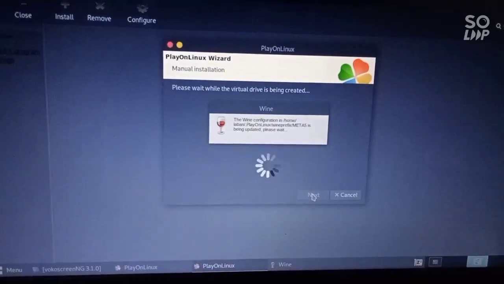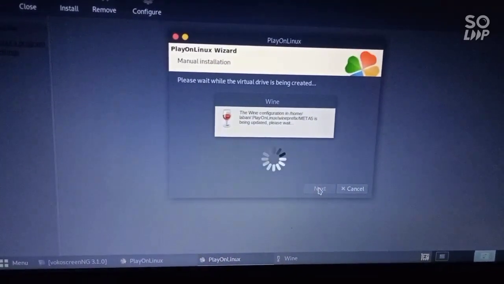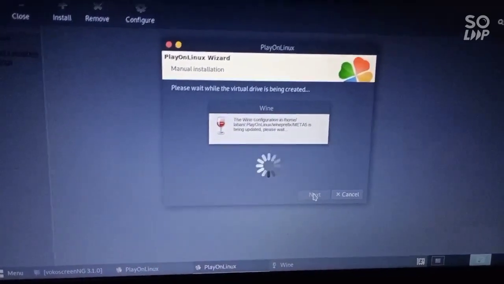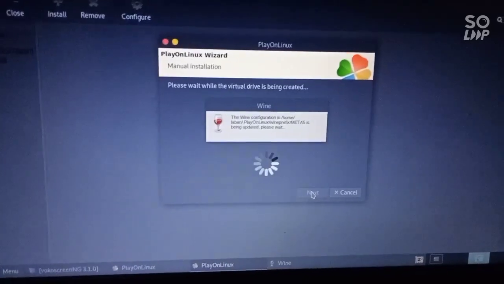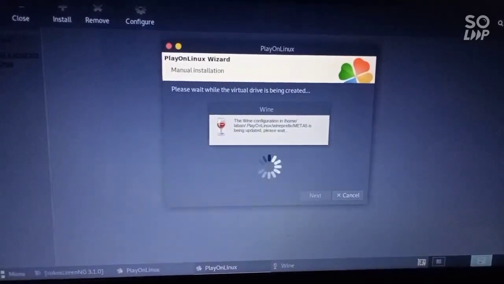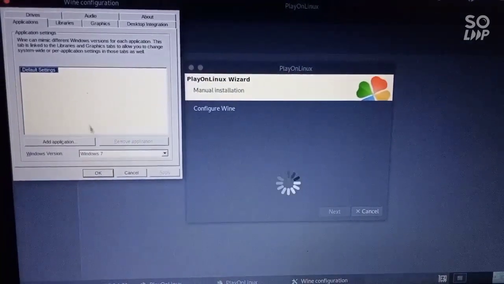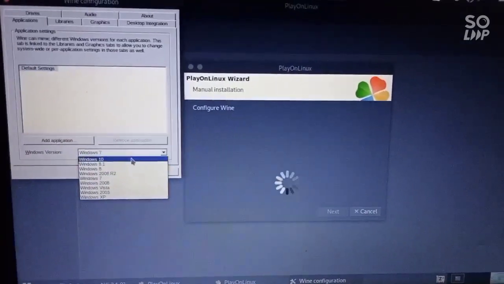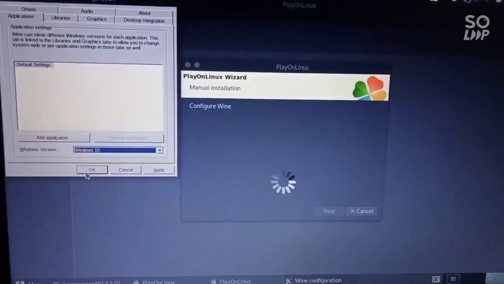When it comes with a Wine window, click OK and then continue. So when you get to this part, it's going to process its stuff, and once it gets to this part, make sure you move to Windows 10. It's very important.